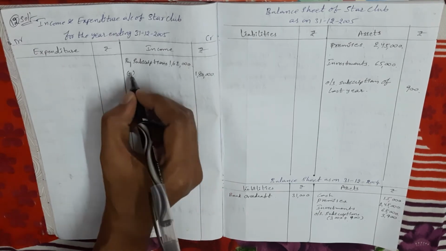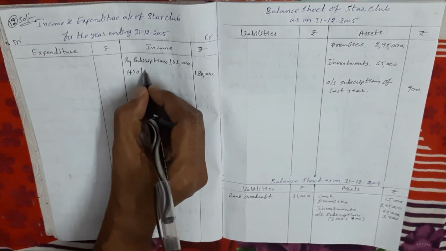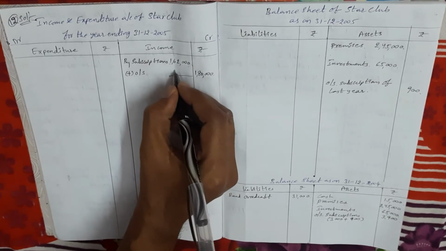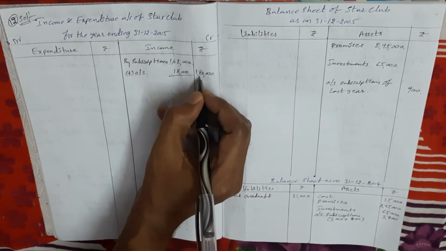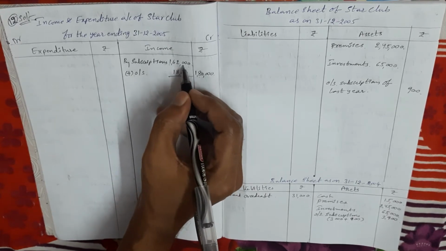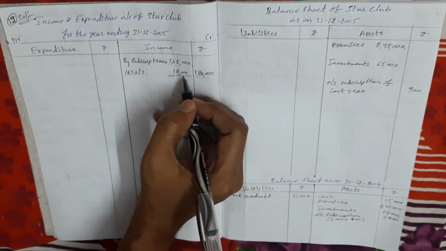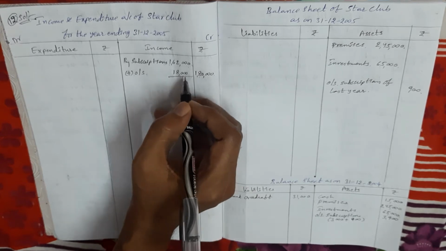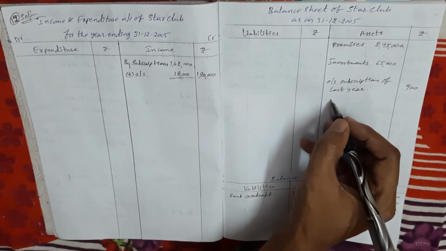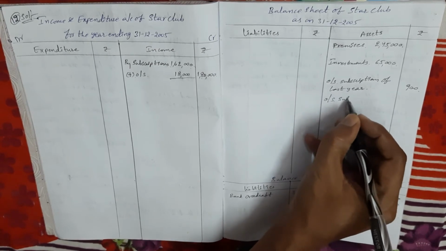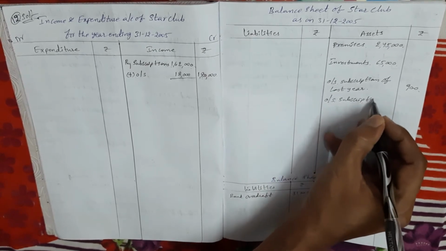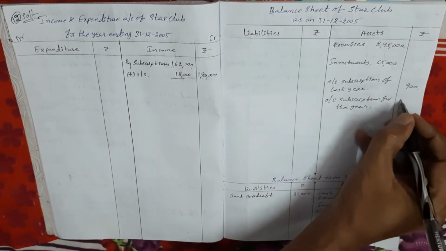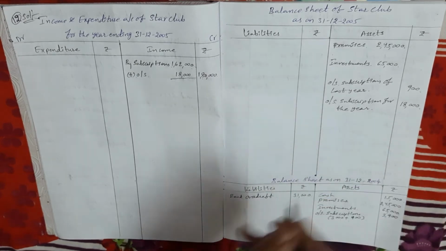That means indirectly what they are saying is that outstanding subscriptions are there in the current year. So how much is outstanding? The due amount is 18,000 rupees. 1,80,000 total amount minus the collected amount of 1,62,000. So the balance due amount is 18,000. So this 18,000 outstanding subscriptions, current year outstanding, again comes in the balance sheet, asset side. Outstanding subscriptions of the current year is 18,000 rupees. This is an important adjustment.